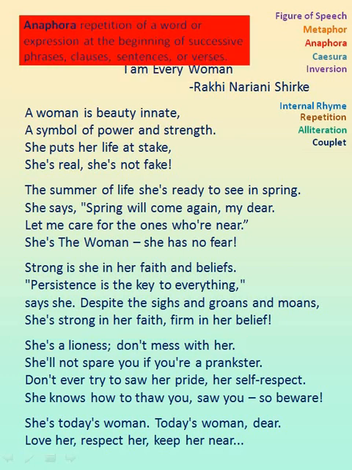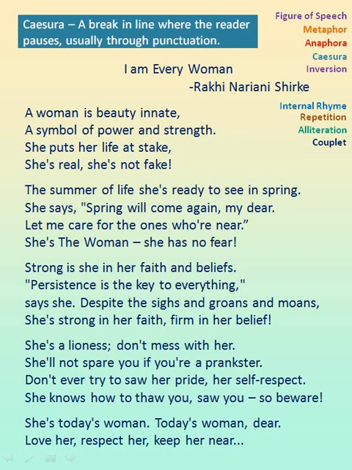Next we shall see anaphora. Anaphora is the repetition of a word or expression at the beginning of successive phrases, clauses, sentences or verses. Here in the third line and fourth line you can see that both the lines begin with she. Hence for these two lines it is anaphora. There is also another she used in the fourth line. Even successive phrases can begin with the same word. Hence it is anaphora in the fourth line also. Then third stanza, fourth line and fourth stanza, first two lines, they all begin with she. The beginning of all these three successive sentences uses the word she, hence it is anaphora.